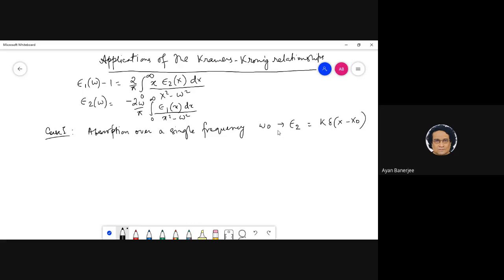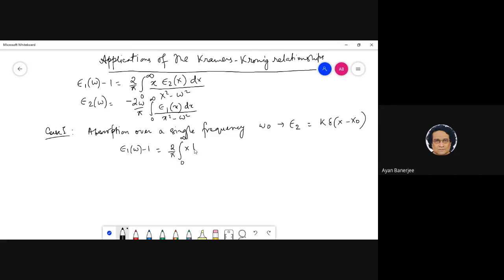Okay, this omega naught, of course, is same as this, right? So this is like a delta function. So then again we are trying to find out how epsilon 1 omega minus 1 would look. Can you quickly tell me, if I'm just writing down the integral, what it will look like?